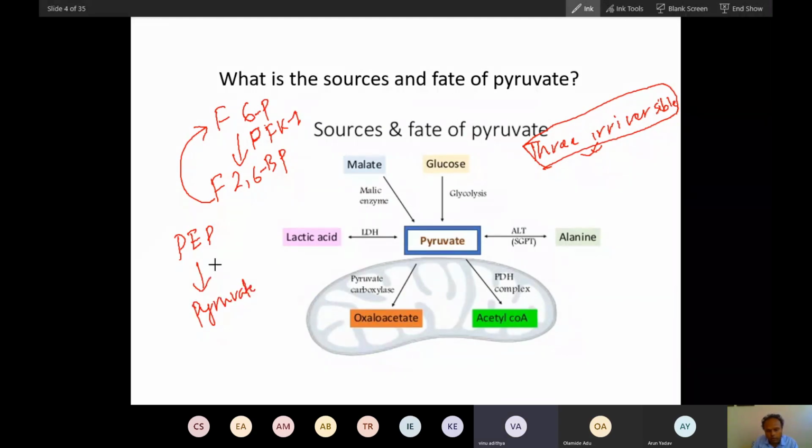Sir, but fructose bisphosphatase will reverse it, no, sir? But that is what I told you yesterday. Some reactions of glycolysis and gluconeogenesis do not happen together. Glycolysis in the liver happens during the fed condition, and I have given the reason. I'll upload that video, and then you go through it and you will understand that.